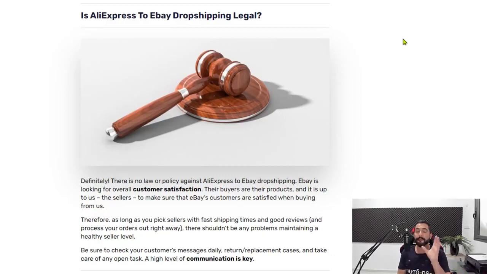This means that you need to be very customer oriented. The most important thing for eBay is taking care of their customers, who are the people who are buying products from your stores. This means that we need to answer all of our customers' messages, respond to all of the cases and returns and order cancellations on time, and if there's ever any problem with any customer, do the best that you can to sort out any problems without letting eBay intervene. Once eBay sees that you're taking care of your customers, they really don't mind where you're sourcing or buying your products from. So be smart, take care of your customers, treat it like the real business that it is.